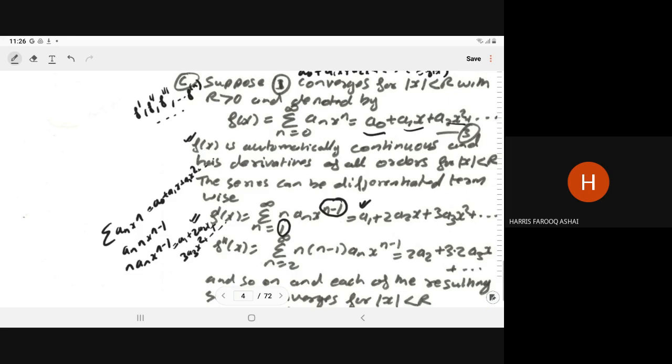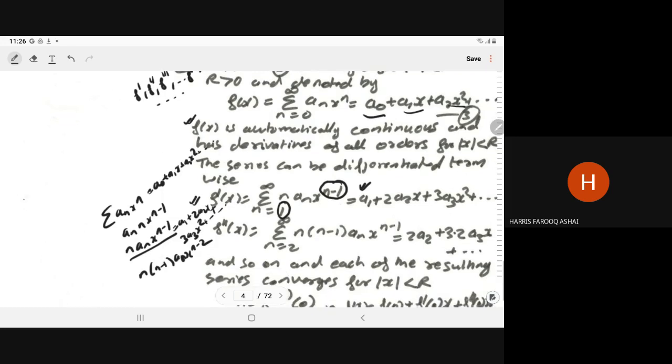Similarly, if you compute f double dash, it will become n into n minus 1 an x to power n minus 2. From here, what series will you get?